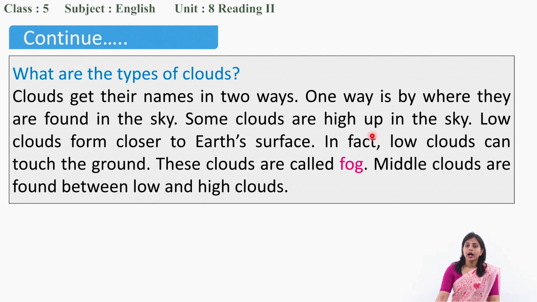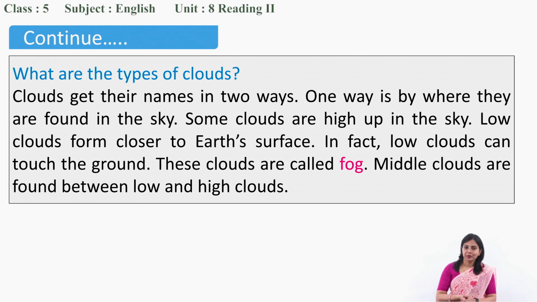Some clouds are high up in the sky. Low clouds form closer to Earth's surface. Some clouds are very high up in the sky. Yes, you might have seen them. It seems as if they have been attached to the sky. Whereas low clouds can be very close to the earth. In fact, low clouds can touch the ground.